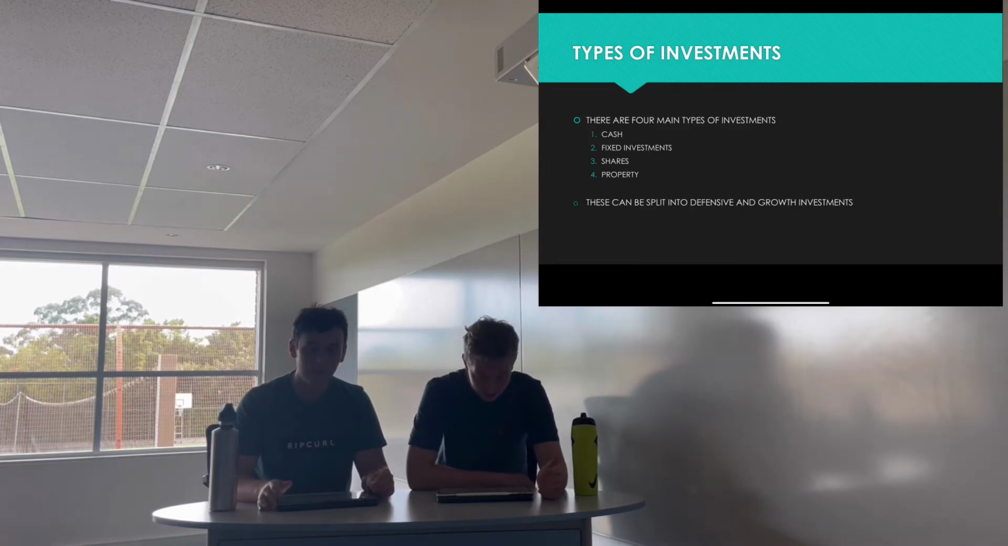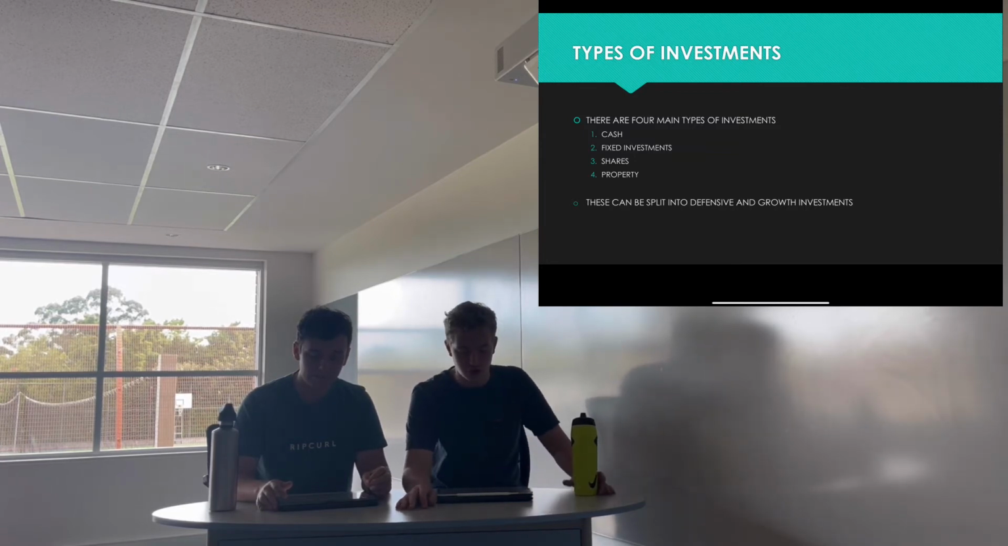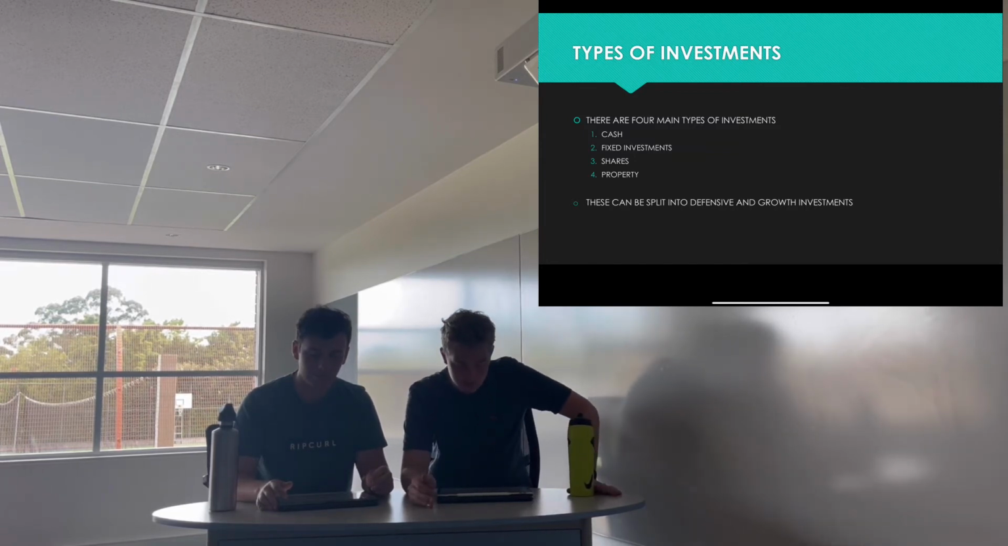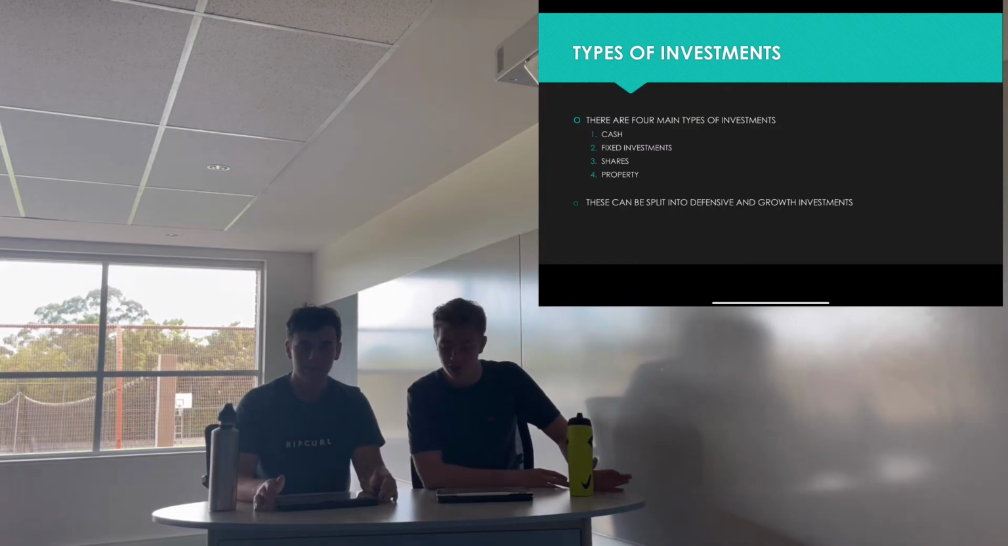All right, so next we have fixed interest investments. So these include term deposits, government bonds, and corporate bonds. A term deposit lets you earn interest on your savings at a higher rate than a savings account does, but you do not have access to that money over the duration of the term.